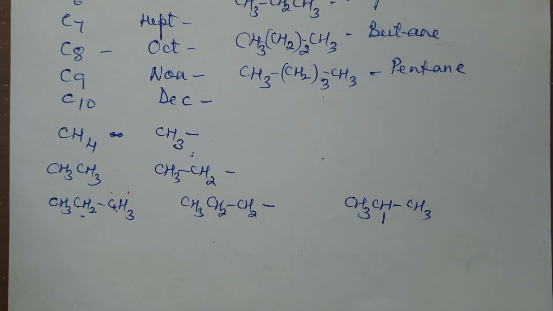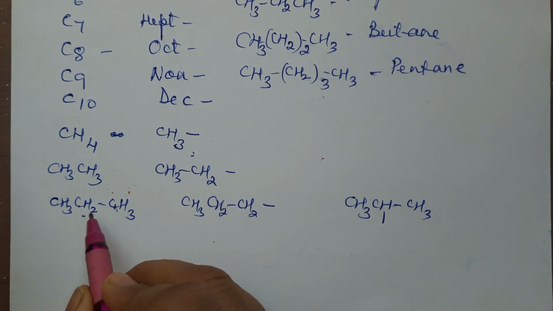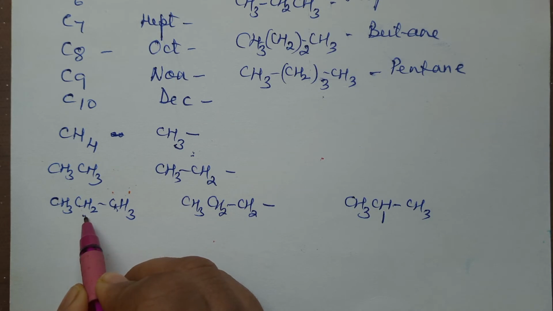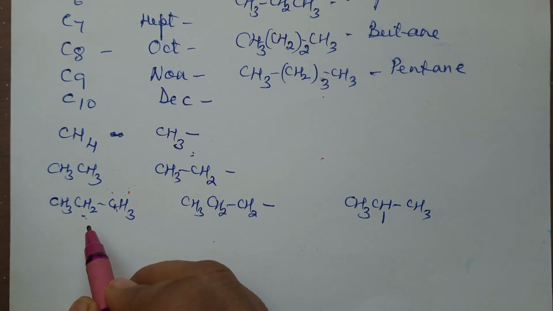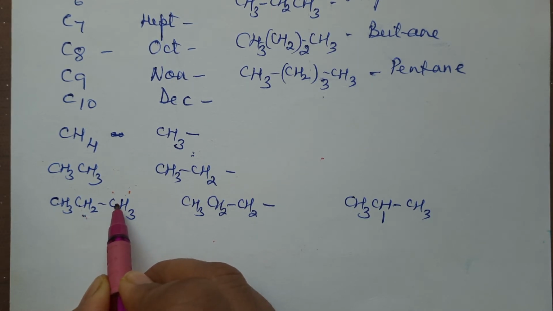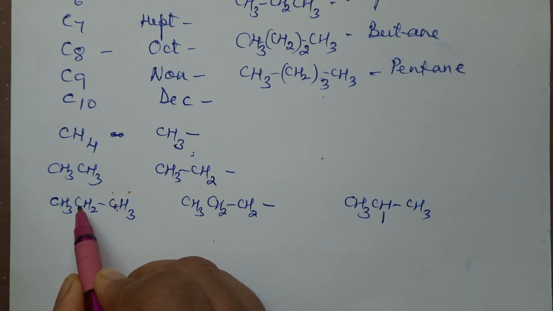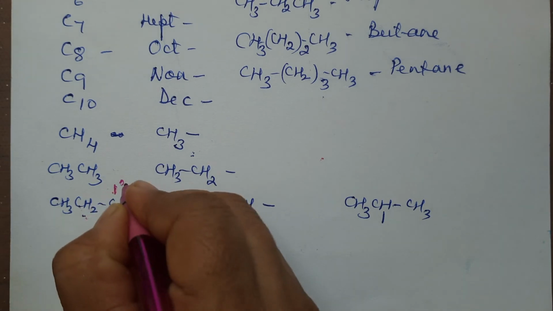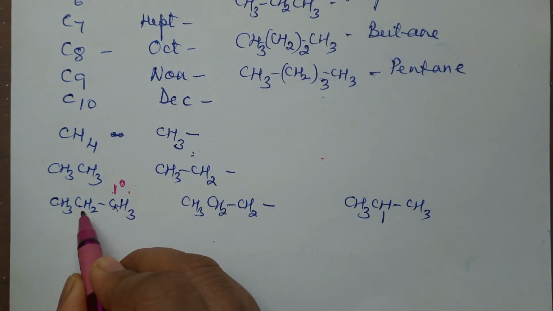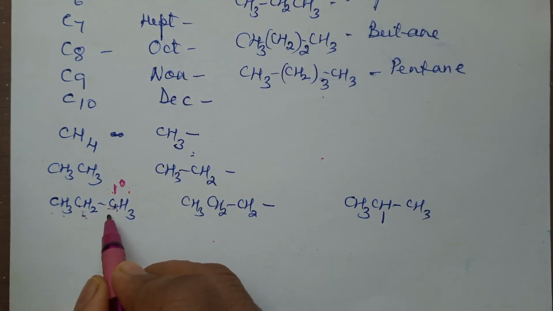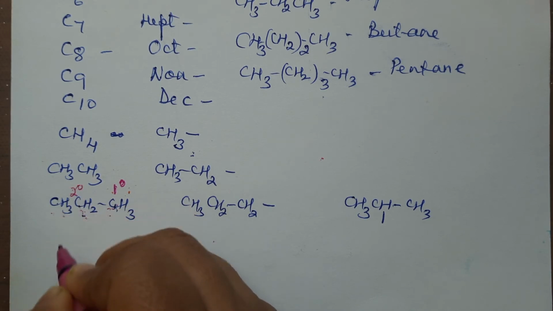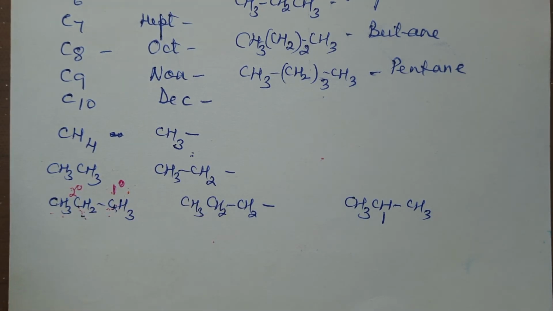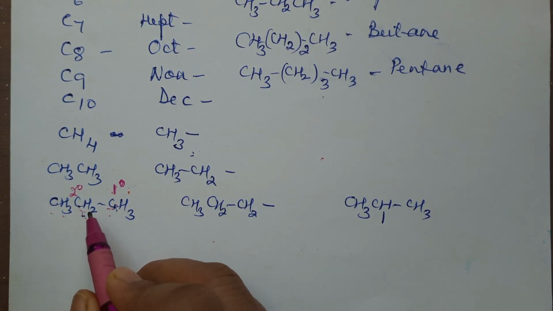You can see there are 2 types of carbon atom in this. What are these types I am talking about? This carbon atom is linked to 1 carbon atom, so it is called primary carbon atom. This center carbon atom is linked to 2 carbons, so this one is 2 degree, that is secondary carbon atom. Carbon atom linked to 1 carbon is called primary. Linked to 2 carbons is secondary.